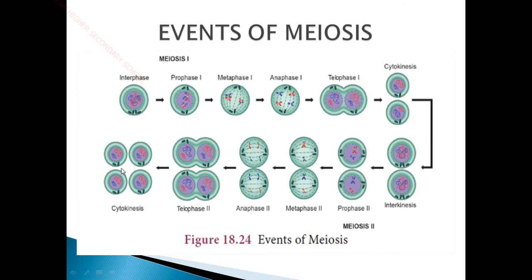Now you can see the female sex cell has n number of chromosomes, and the male sex cell has n number of chromosomes. So the sperm cell contains n haploid chromosomes, and the female cell, the ovum, contains n haploid chromosomes.